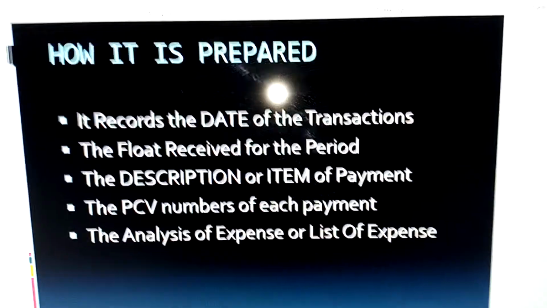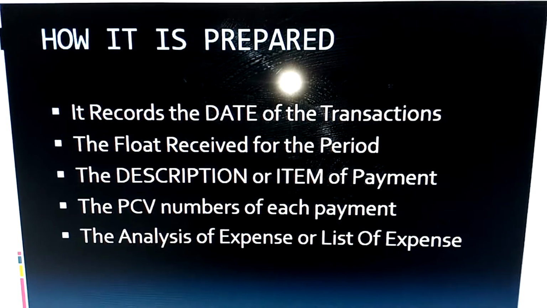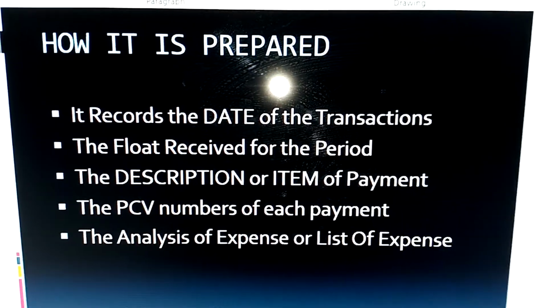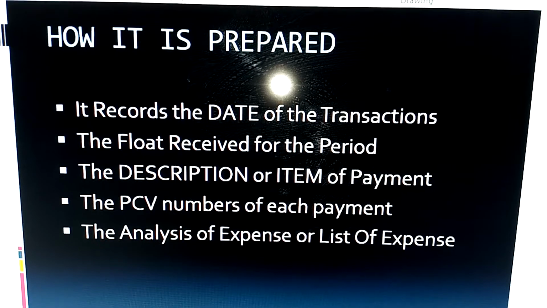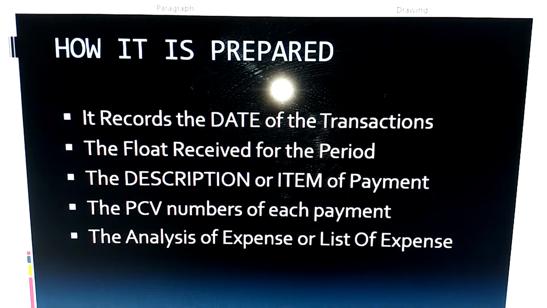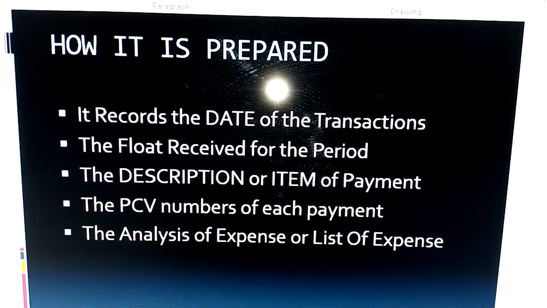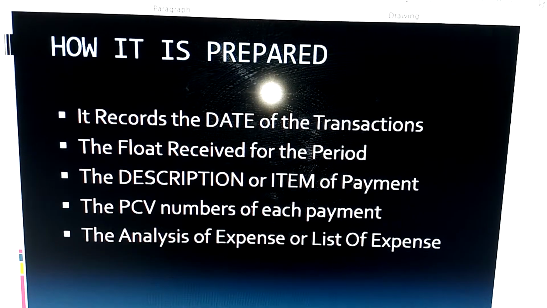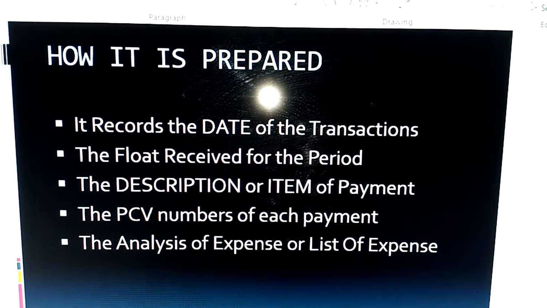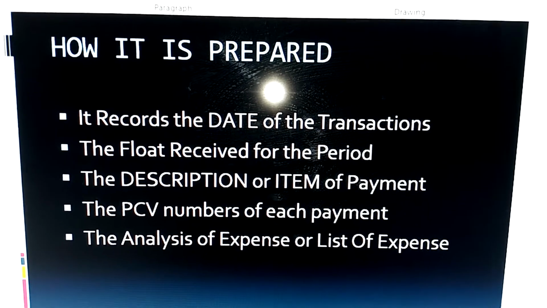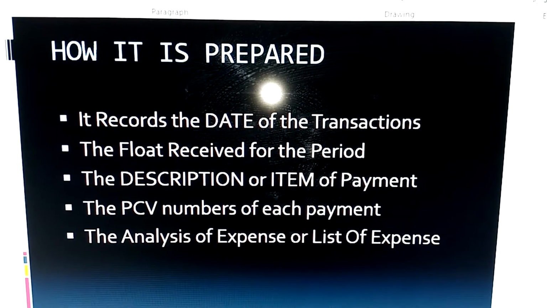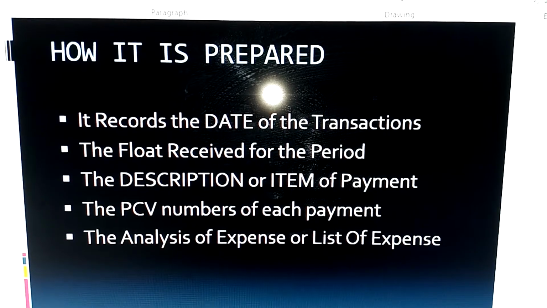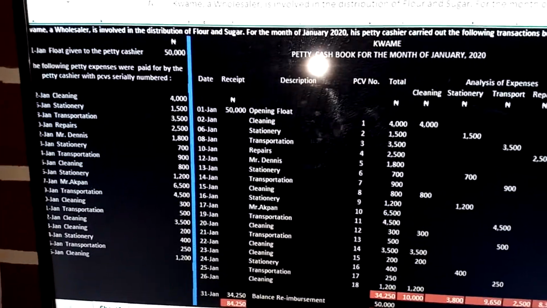In a simple form, or in summary, we prepare the petty cash book showing the date of the transaction, the float received for the period, the description or the item of payment, the PCV number, and the analysis of expenses. Okay, now this is an illustration.